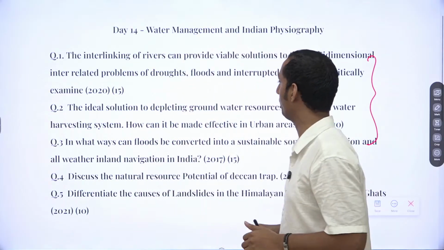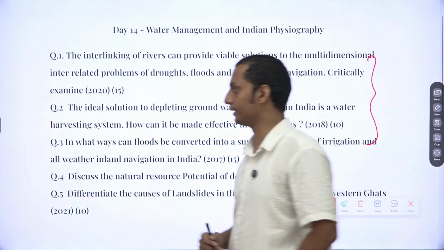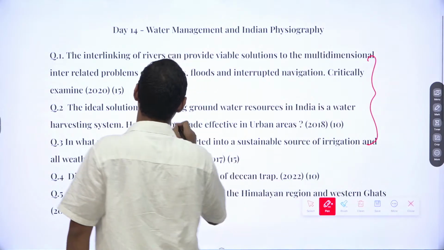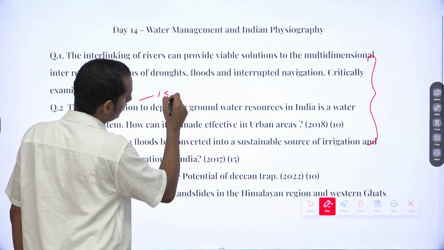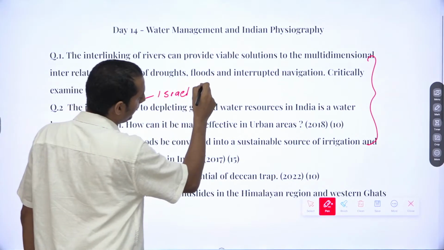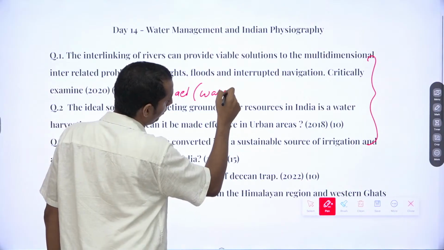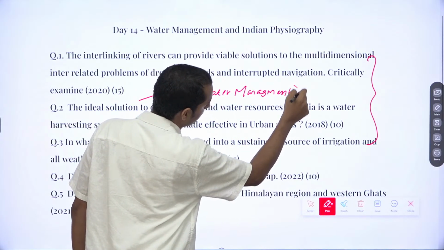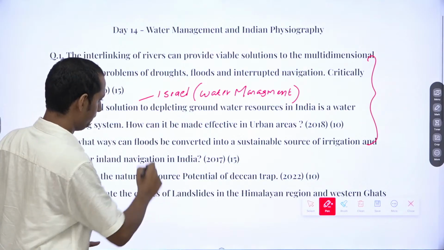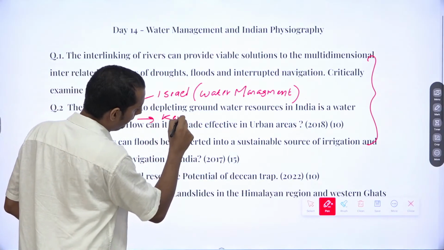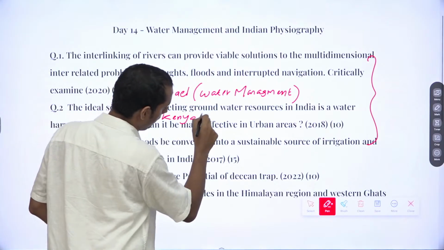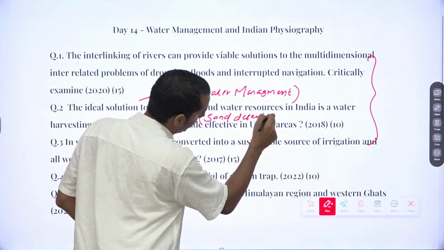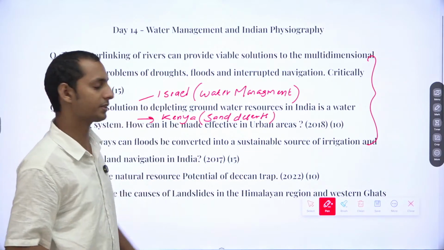Also try to go for best examples or best global case studies. You can mention Israel's water management, because Israel is in a water-arid region but exports most of its agricultural products because of its water management. You can mention Kenya's sand deserts, where they have constructed small wells.